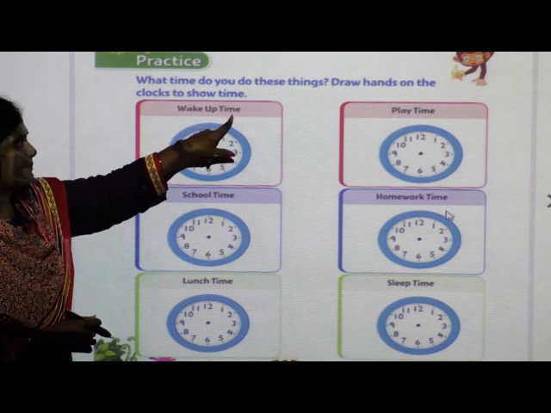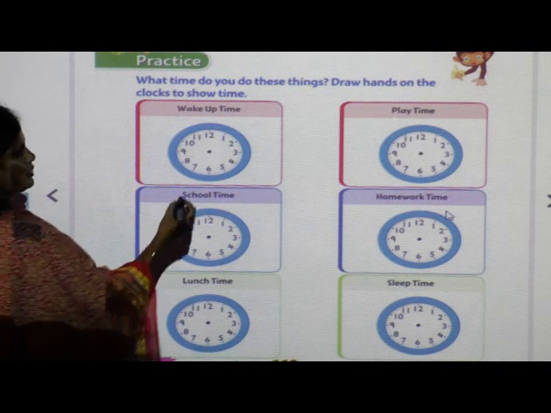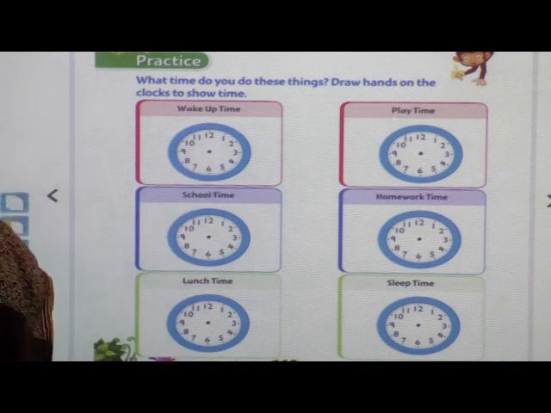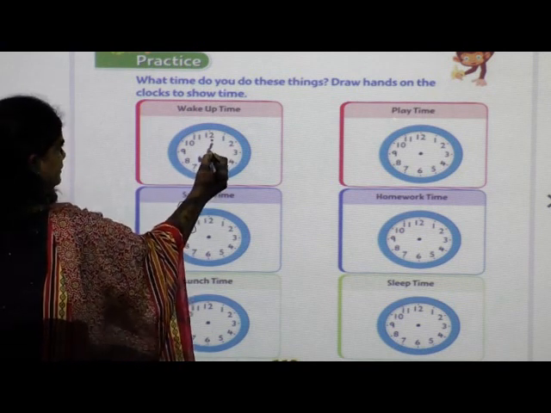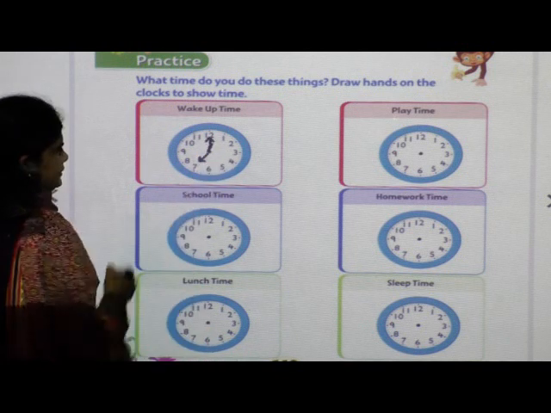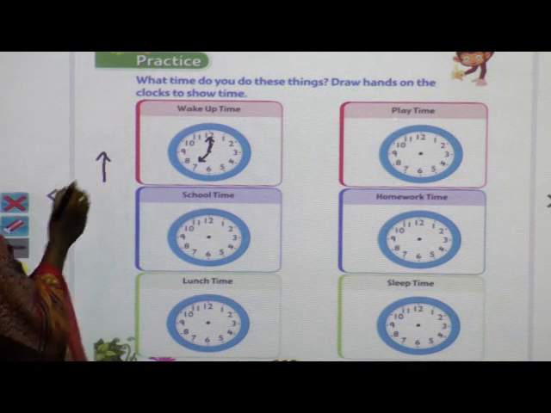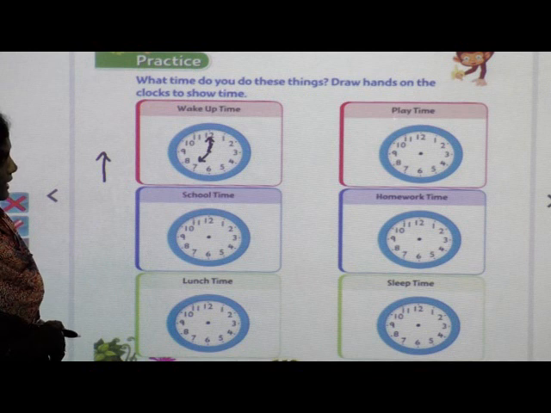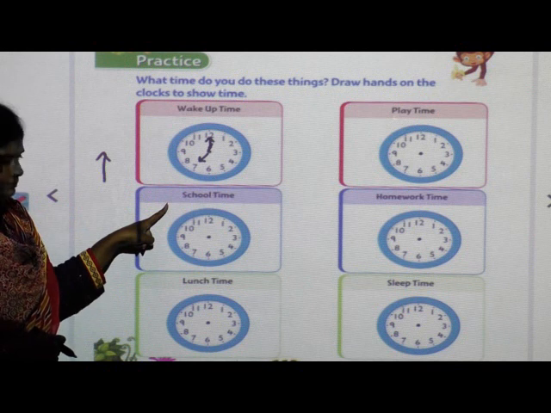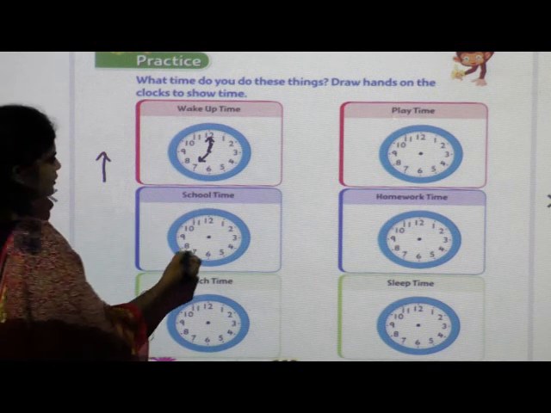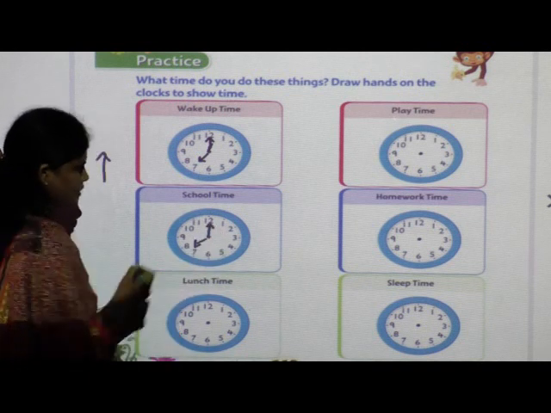Wake up time. When you wake up in the morning, yes, 7 o'clock. So here you have to draw like this the short hand, and here the long hand. Yes, whenever you are drawing, you have to draw like this, with an arrow. Okay. Now next, school time. At what time do you go to your school? Yes, 8 o'clock. So short hand on 8 and long hand on 12. So 8 o'clock.